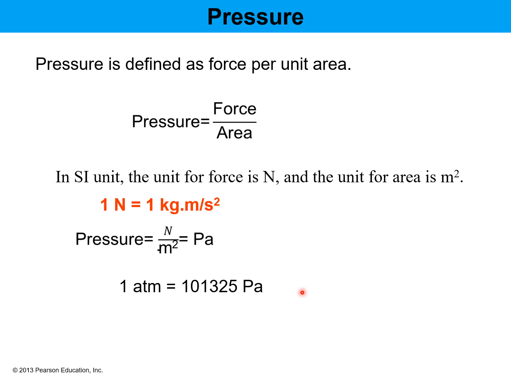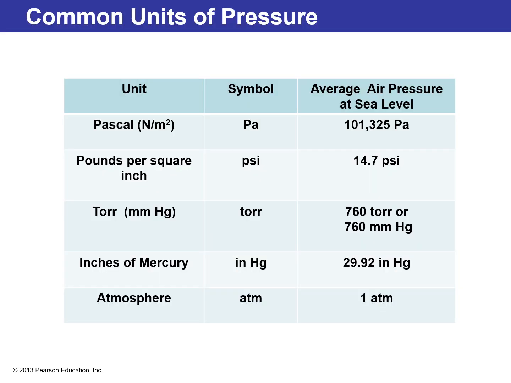Another unit for pressure is atm, and the conversion between the atm and Pascal is 1 atm is equal to 101325 Pascal. This slide shows you common units of pressure.